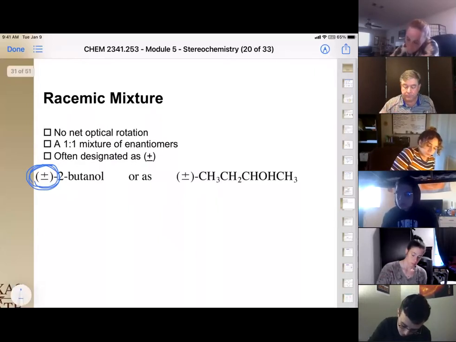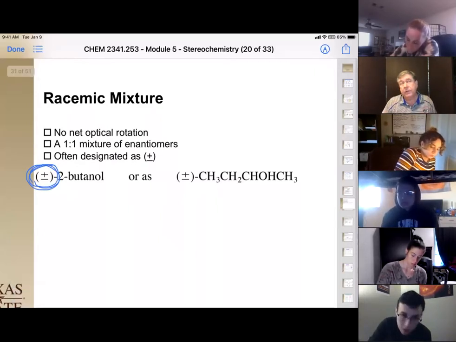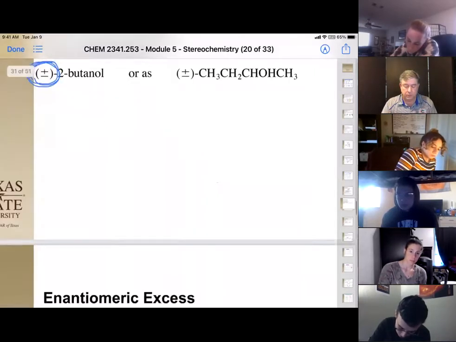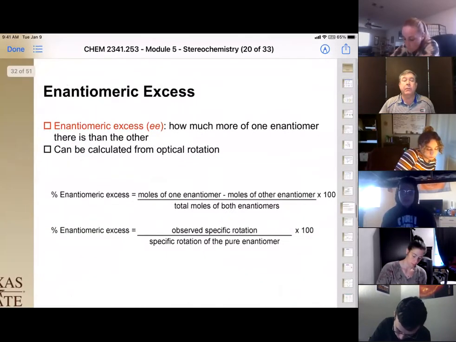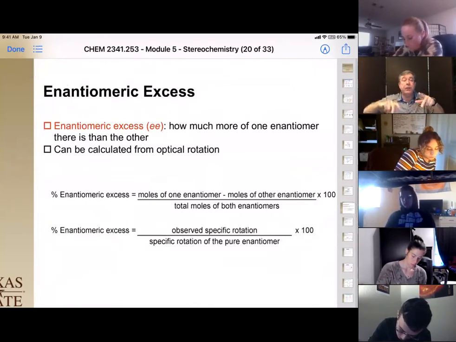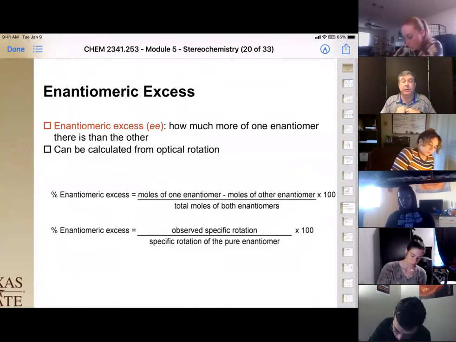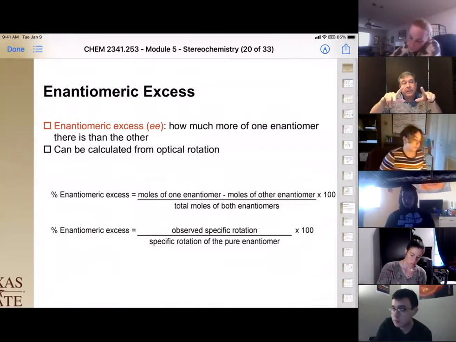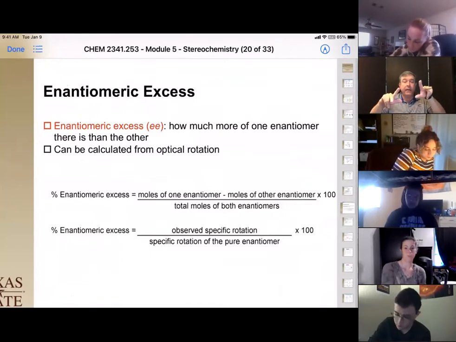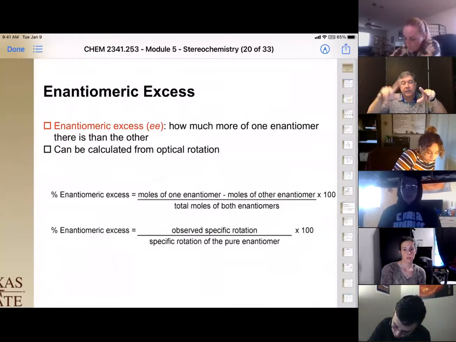Okay. All right, so if we can have a racemic mixture and equal portions cancel each other out, what if we don't have equal portions? If we don't have equal portions, that means we have one enantiomer in excess of the other enantiomer. So let's say we have only 5 of these and we have 10 of these.